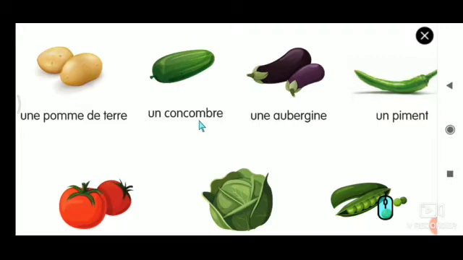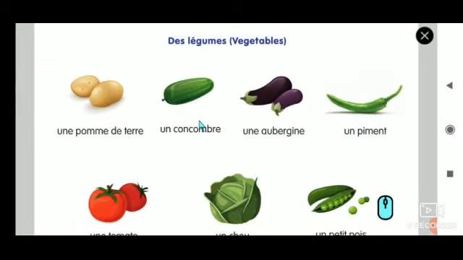Please repeat. Un concombre. Third one is une aubergine, une aubergine. Fourth one, un piment. Un piment.